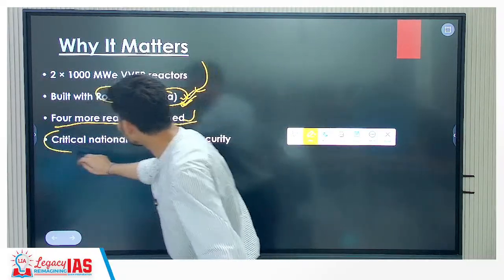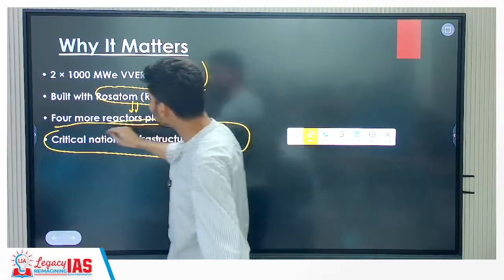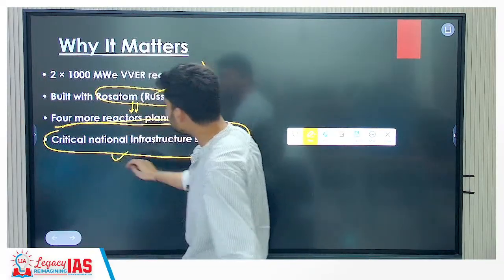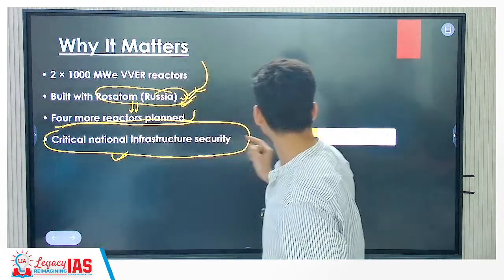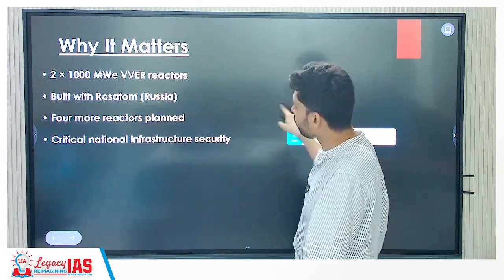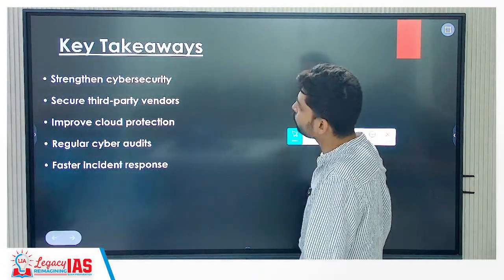And also this raises a question: how robust is our cyber security system, because a nuclear reactor is an example of what? Critical national infrastructure. Okay, so we have to be sure that the most robust cyber security system should be put in place.